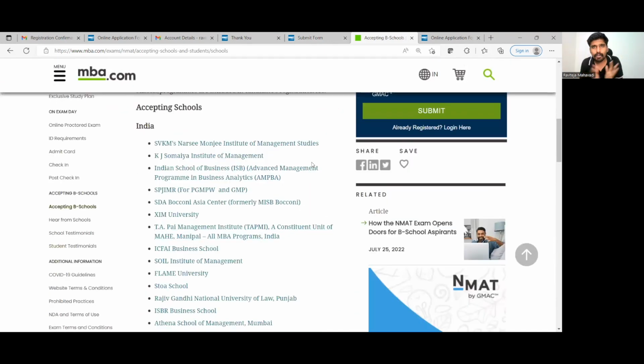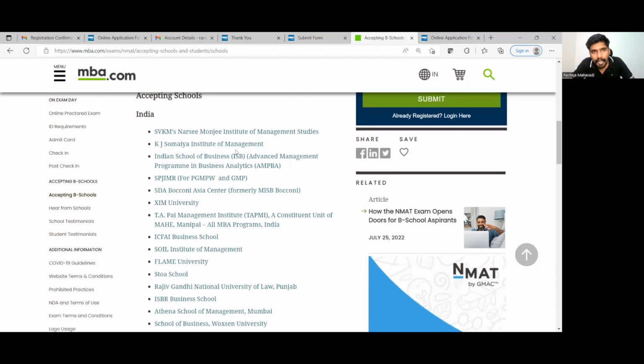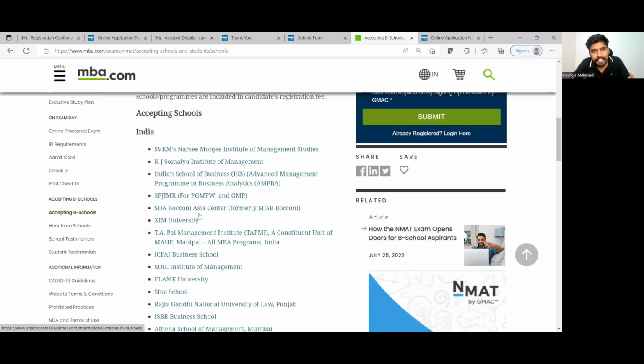So what are the top B schools that typically we have in mind when we look at NMAT as an exam? Obviously, you do it for NMIMS University, SPKM's Narsee Monjee Institute of Management Studies, right? Then KJ Somaiya Institute of Management also accepts NMAT scores. There is XIM University, which also accepts NMAT scores for a couple of courses. There is SPJMR's course, PGMPW, which is only a program for women. If you are a woman, you may very well want to research about this course and apply for this.